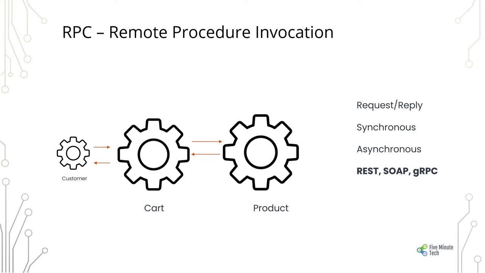So the first one is remote procedure invocation, in which we have a request-reply system in place between different services. It could be synchronous or asynchronous based on the requirement, and the different ways in which you can achieve it are through REST, SOAP, or gRPC.